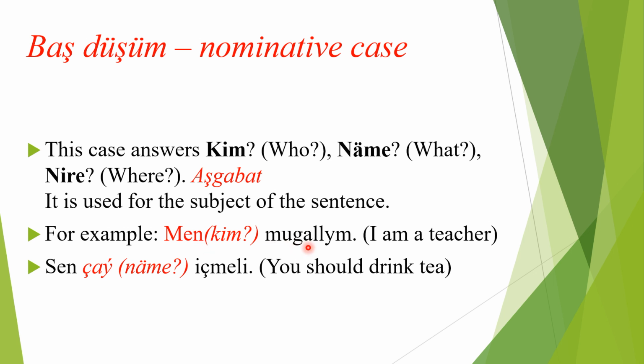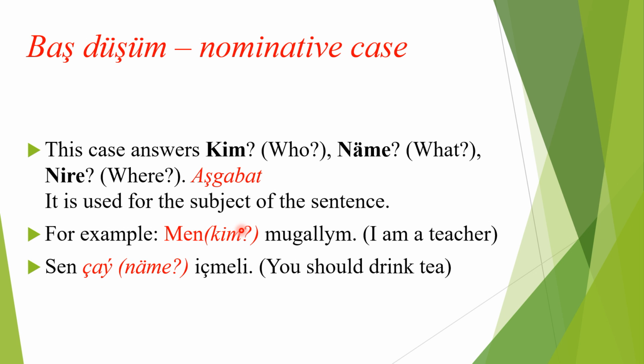So men muallim, men kim, who, men. So it's a subject. Then çay içmeli. İç is drink, meli is should. It's a suffix. Çay içmeli. You should drink tea. Neme içmeli. Çay. Neme. What? So this is about the nominative case.